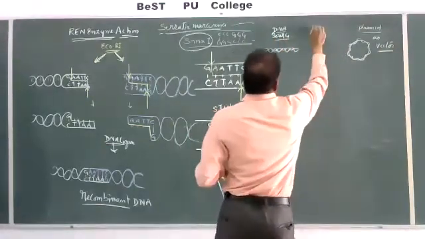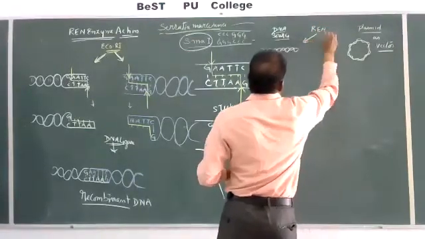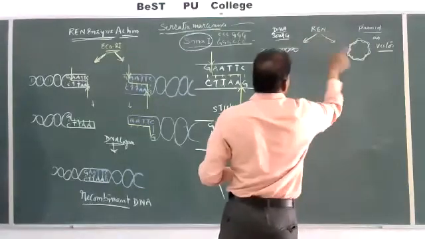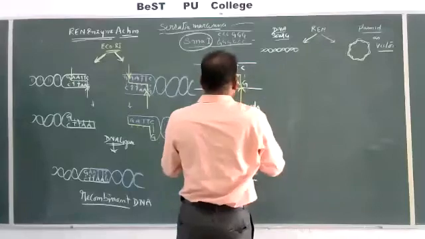When restriction endonuclease is applied, the same restriction endonuclease on both, it will separate apart like this.